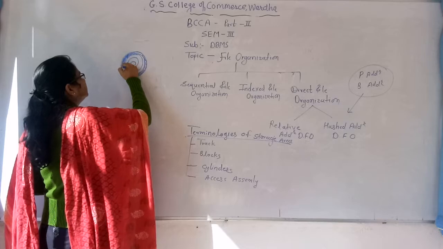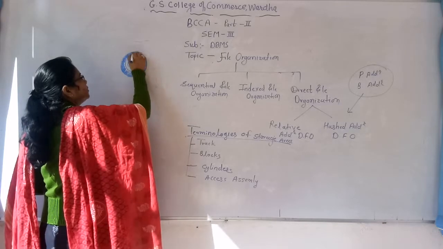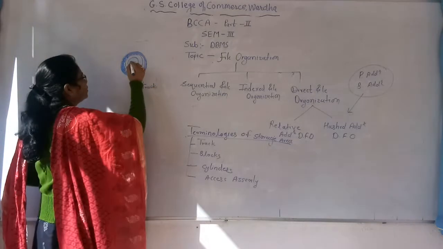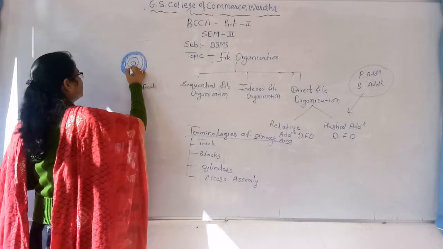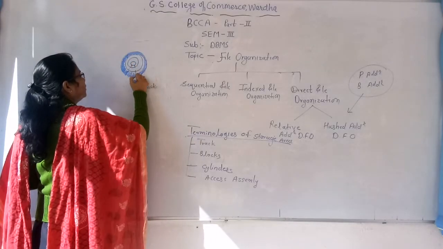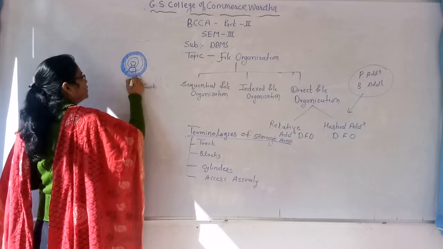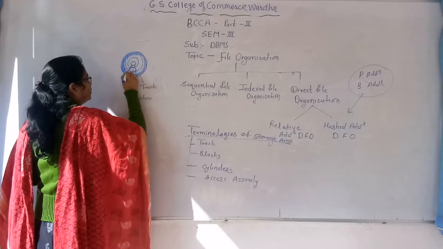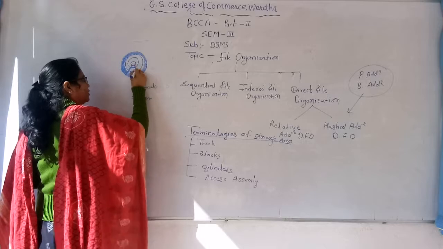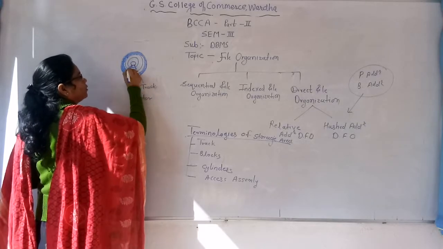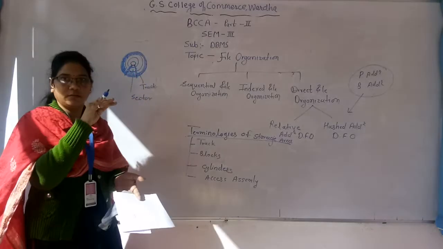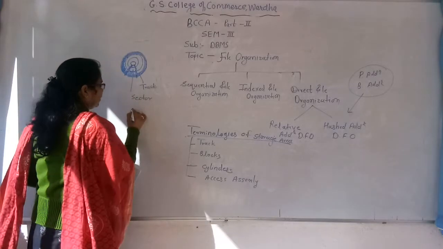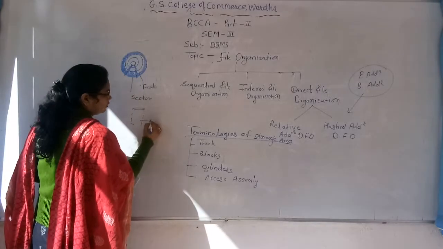Okay. This is nothing but the track. It is called a track. Okay. Then block. So basically this is nothing but the block, and this area is called a sector. We can call that particular area also a sector, and this one is a block. Okay. And when we arrange those CDs one over one, then the structure like this is nothing but the cylinder.